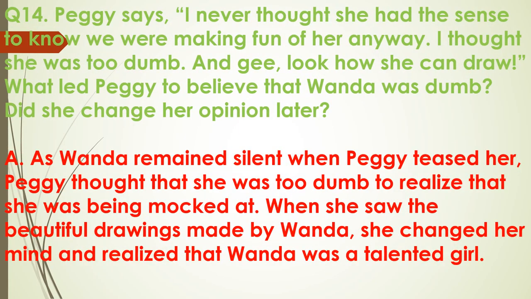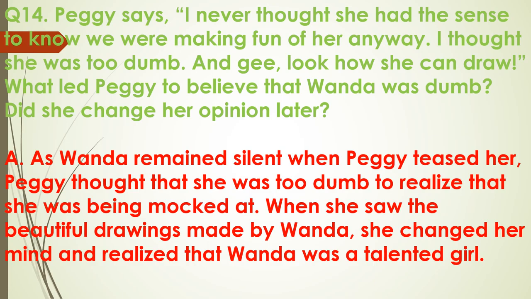Peggy says, I never thought she had the sense to know we were making fun of her anyway. I thought she was too dumb. And gee, look how she can draw. What led Peggy to believe that Wenda was dumb? Did she change her opinion later? Peggy actually believed that Wenda was dumb. Dumb means she was unable to understand anything. But that was not true.